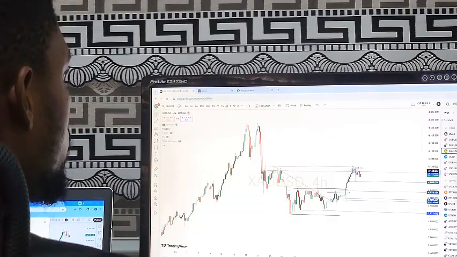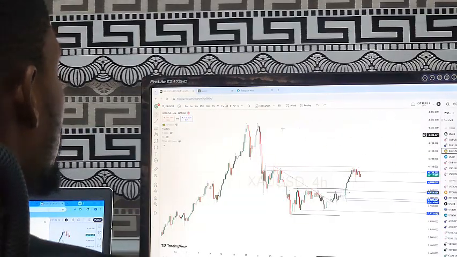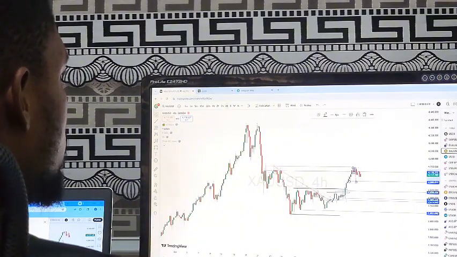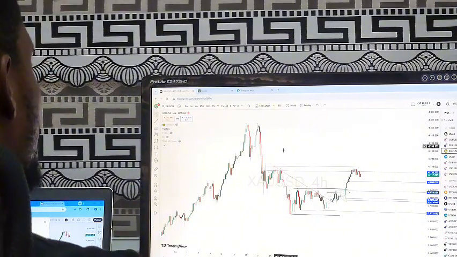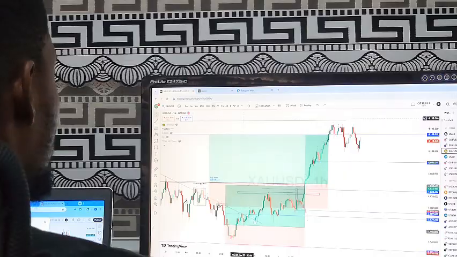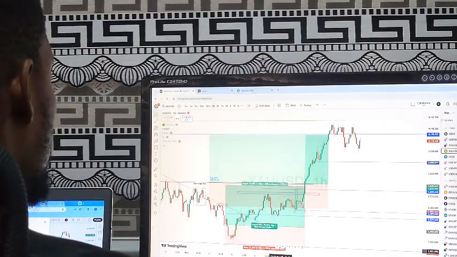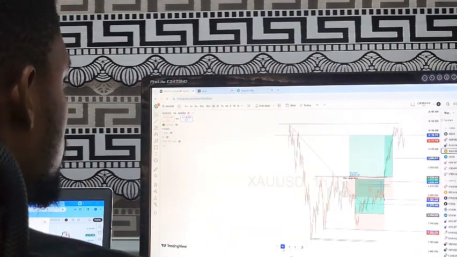So currently, gold is caught up between two strong resistances, and I'm going to be showing you guys right now. So if you come to the 1 hour time frame first, let's go to the 1 hour time frame because I'll still repeat what I said yesterday and then add more details based on what is going on currently.